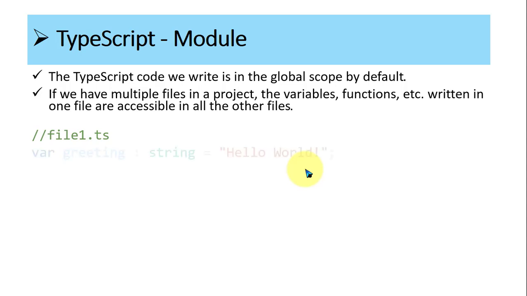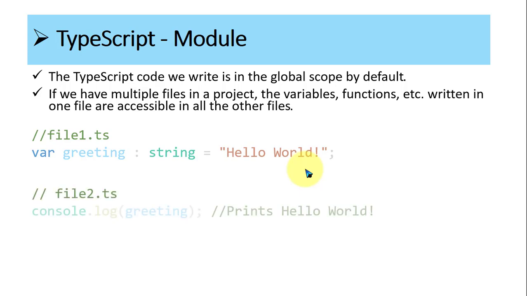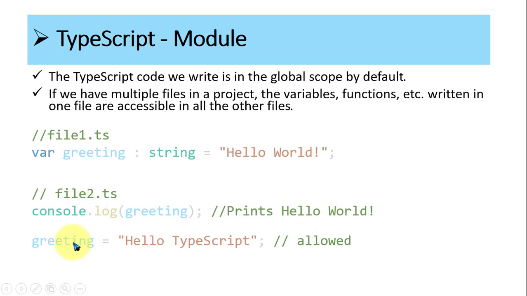For example, suppose in file1.ts a variable greeting is declared of type string with the data "hello world", and that variable is accessible inside console.log(greeting). This code is in file2.ts and the first code is in file1.ts, and it is still accessible. If you try to print it, it prints hello world, and if you want to modify it, it is also modifiable.